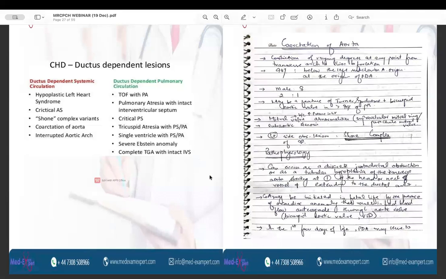Okay. So coarctation of aorta means that there is narrowing or stenosis across the length of the aorta, and it can happen at any point from the transverse arch to the iliac bifurcation. It is more common in males, and the ratio in males to females is 2:1. It can be a feature of Turner syndrome, can be associated with bicuspid aortic valve, and if there is a complex of left-sided obstructive heart lesions, this is known as Shone complex, and Shone complex is also a ductus dependent systemic circulation lesion.